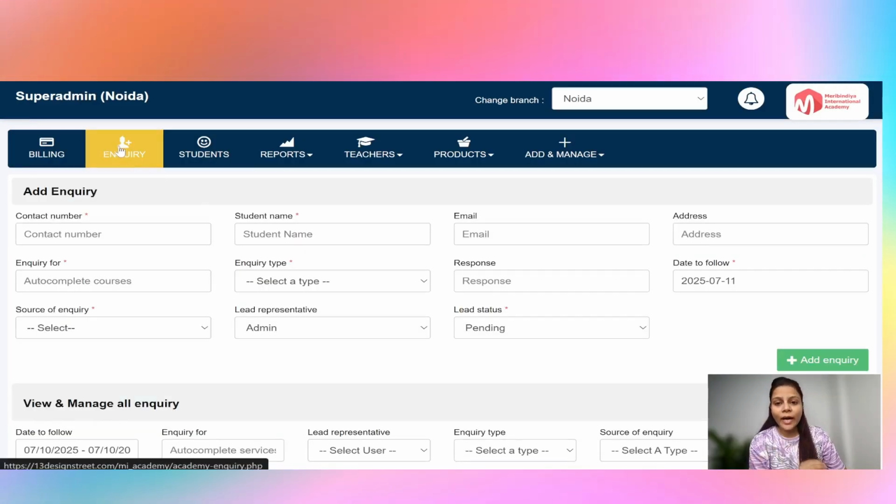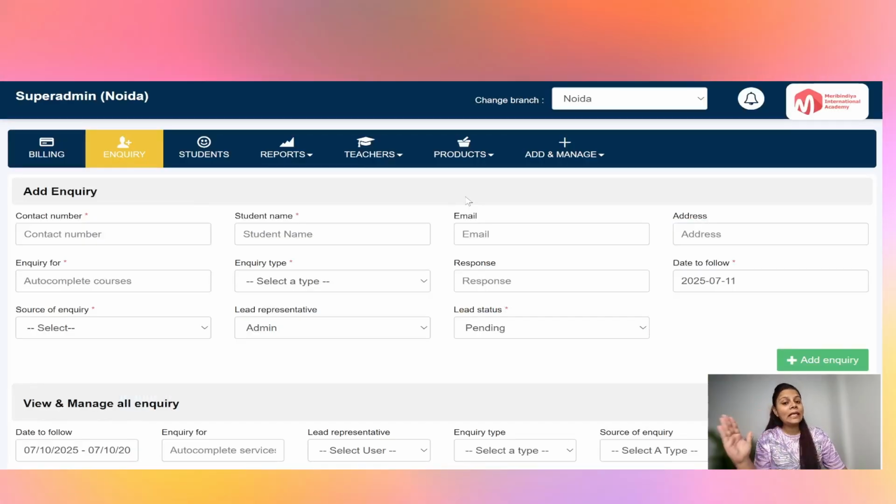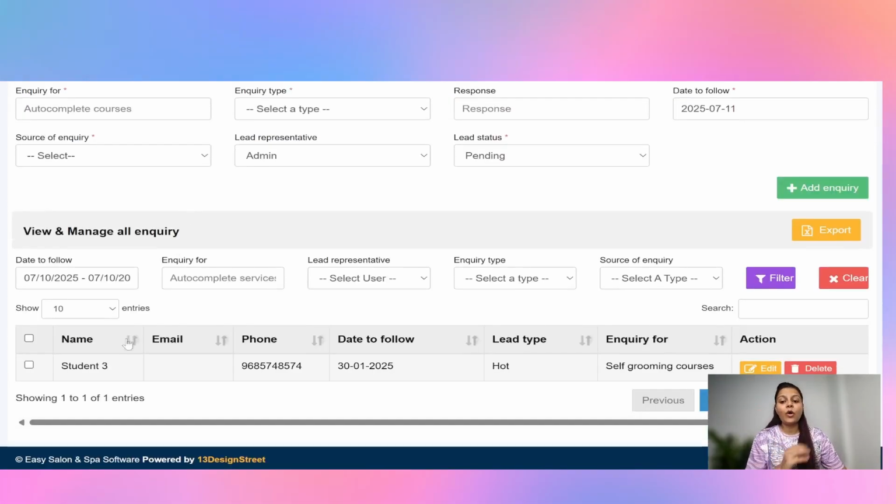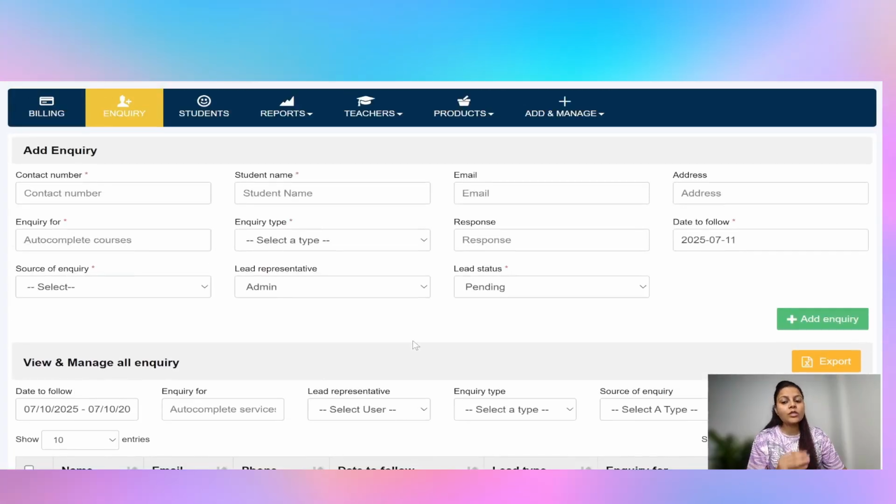There is an inquiry tab available in the software which is directly integrated with the landing page, where all the inquiries will show up here. Also, if there are manual inquiries or WhatsApp leads, you can enter them manually here.